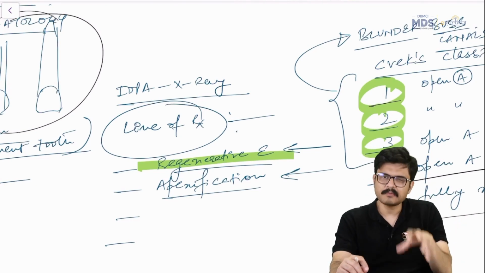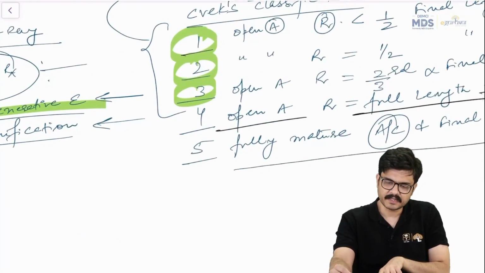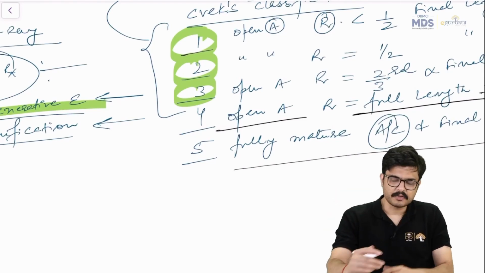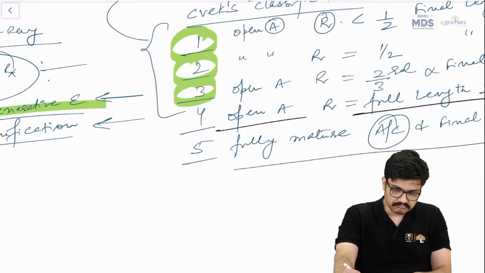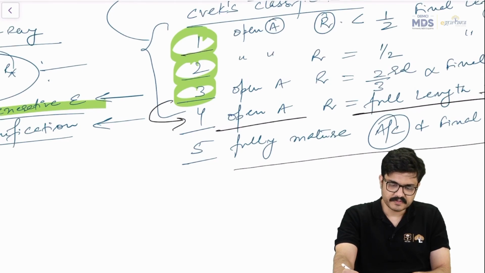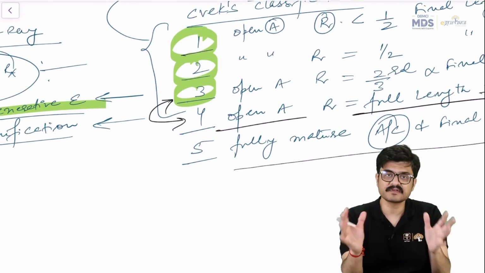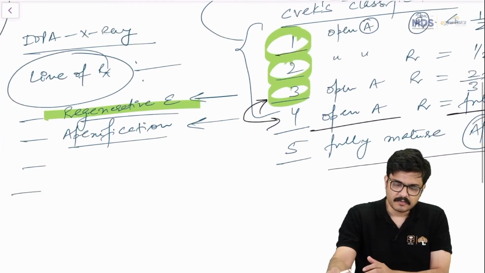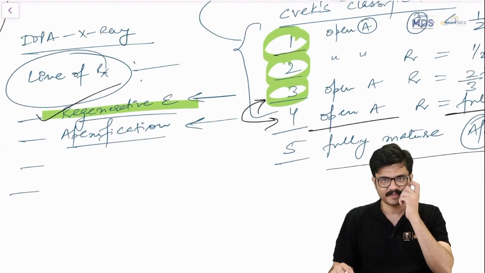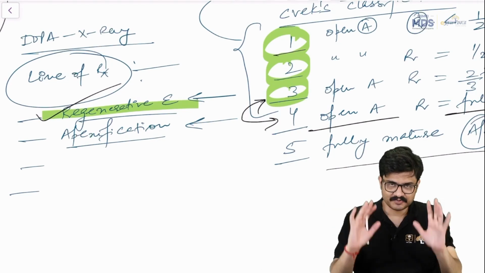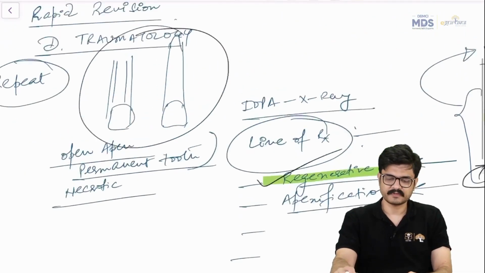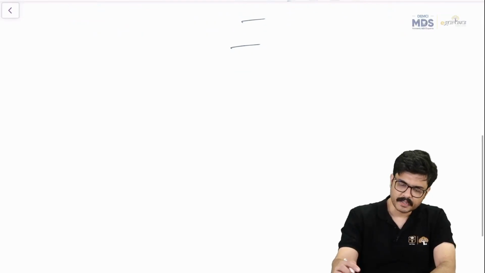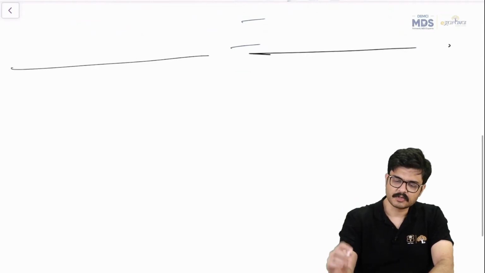Even if you have some amount of confusion, if you feel that the root length is pretty long, whether it's falling in 3 or 4, so there was confusion in the examination. If there was confusion, then err on the side of type 3 and therefore mark regenerative endo. Is that clear? That has to be very clear, guys. It's a very controversial question. Every year, we are facing this problem.